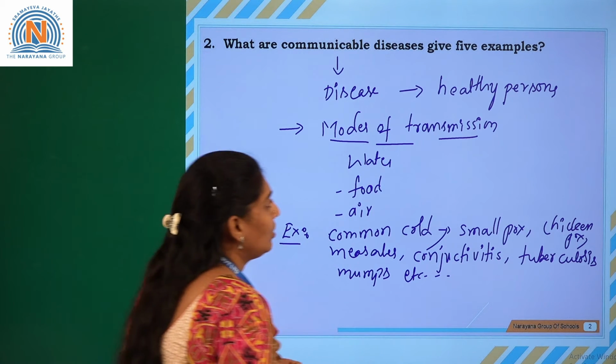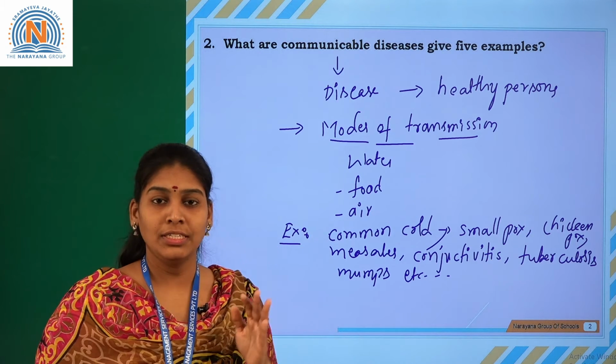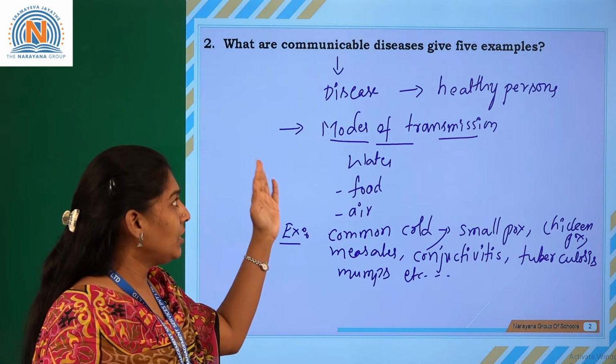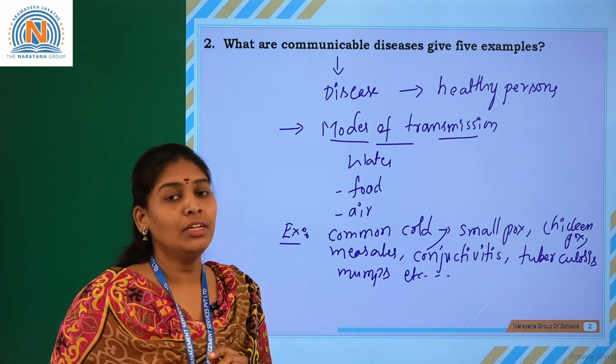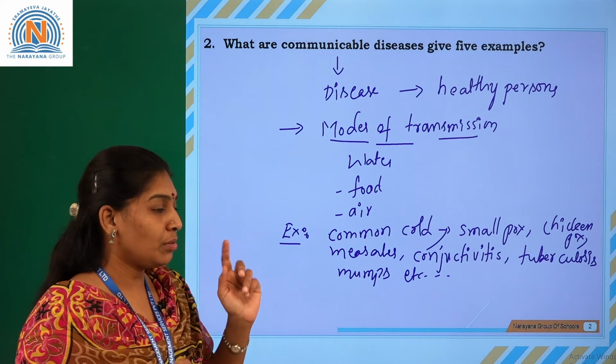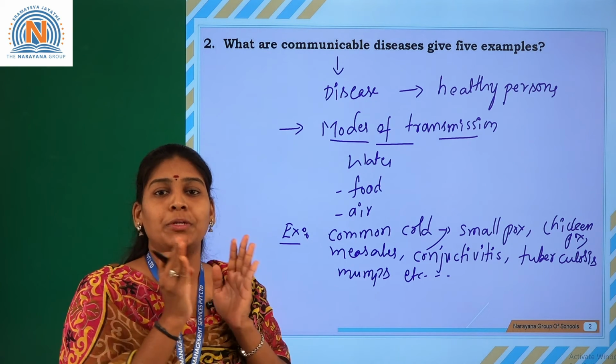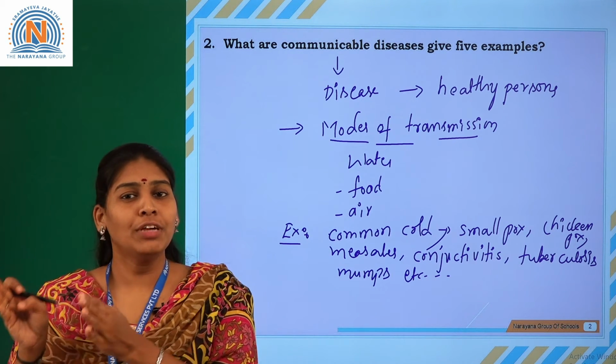So communicable diseases are nothing but transmissible diseases, from the diseased person to the healthier person. Some vectors also help in causing diseases, from the infected person to the healthier person.